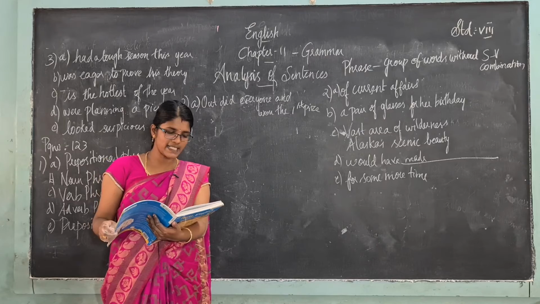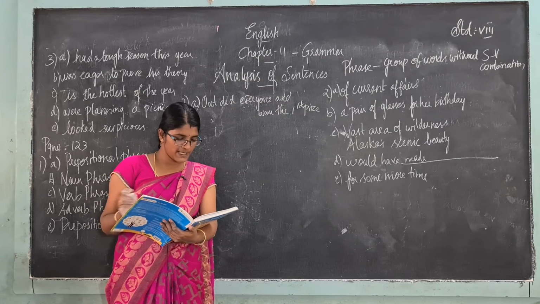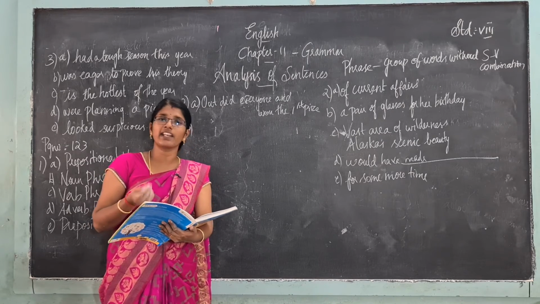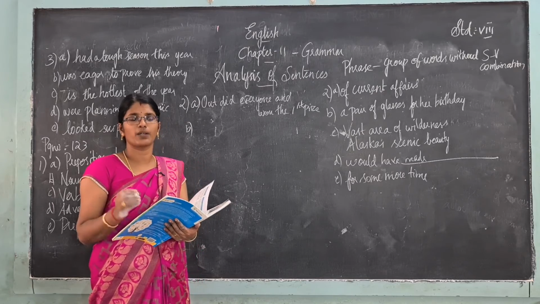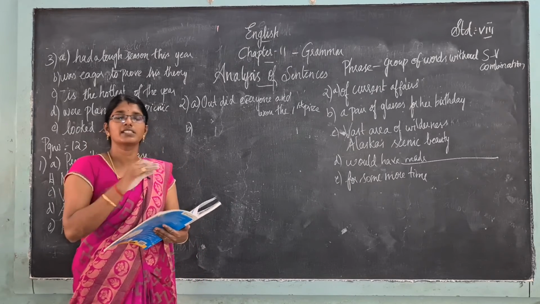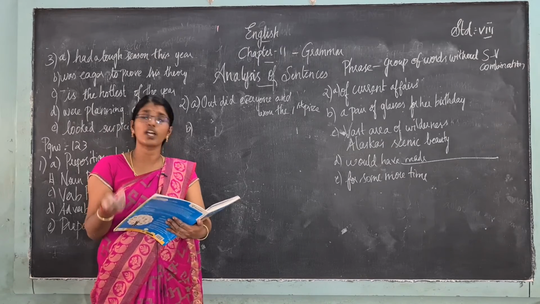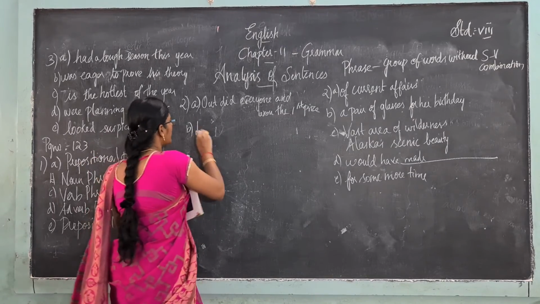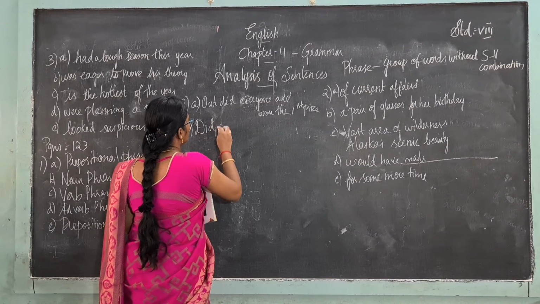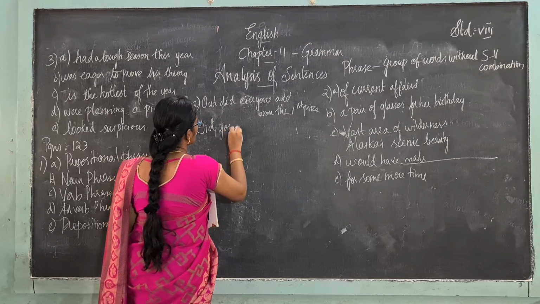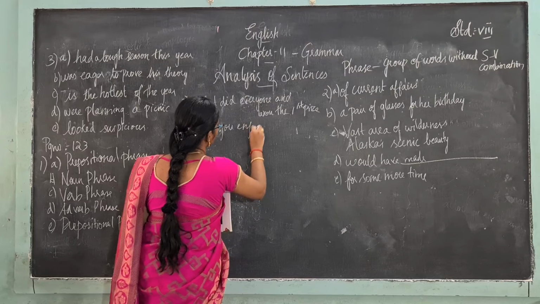The Great Gatsby. The Great Gatsby. Did you enjoy reading The Great Gatsby? See, that is a book. The Great Gatsby is a book. So did you enjoy reading is the verb phrase.